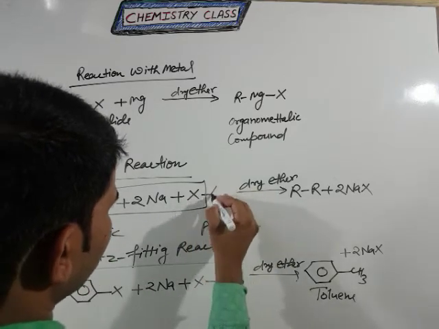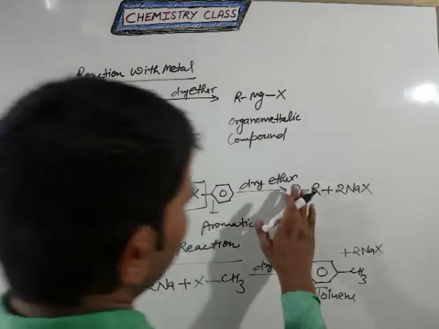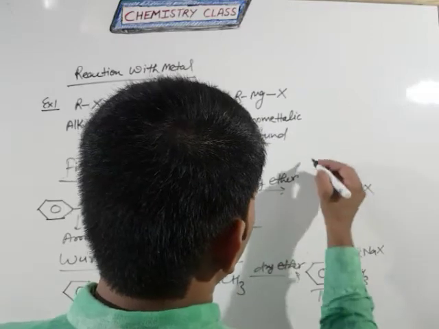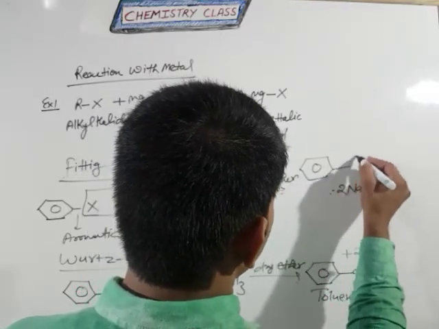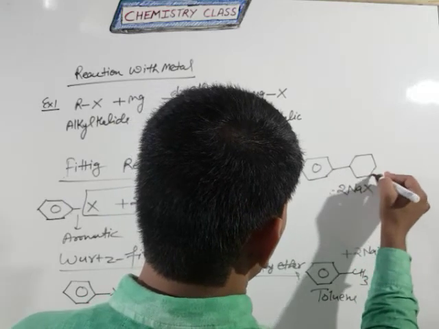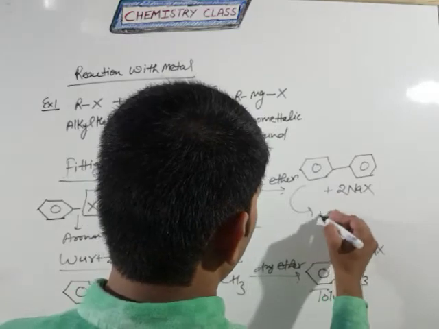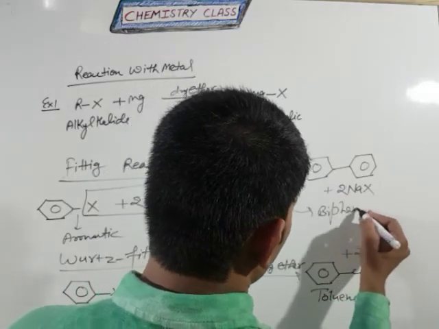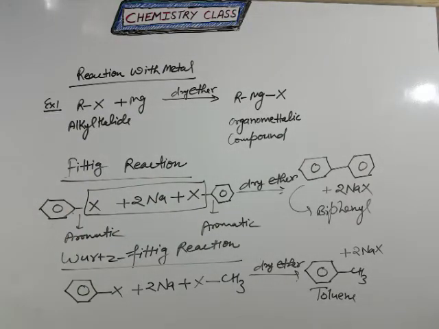Here you will write the benzene ring, and it will form two benzenes connected to each other. So the name is biphenyl. So for the biphenyl product, we can use the Fittig reaction.